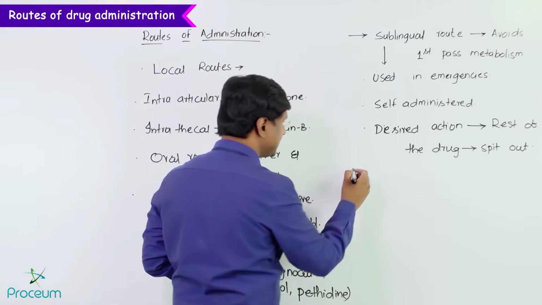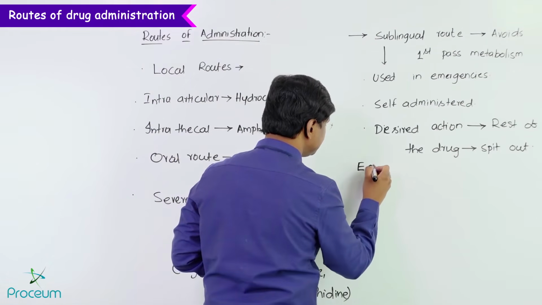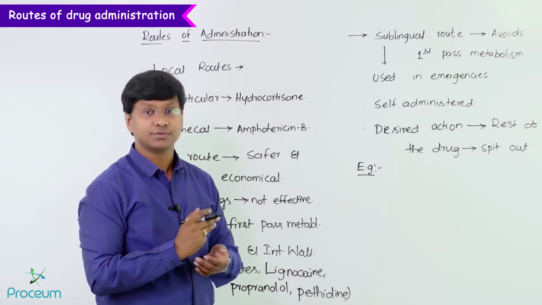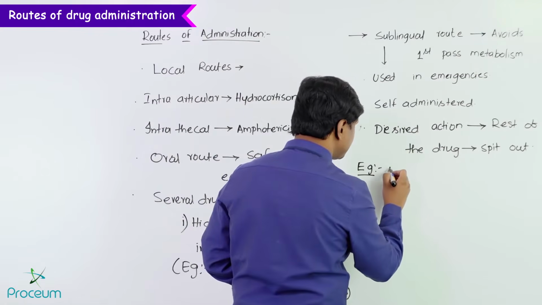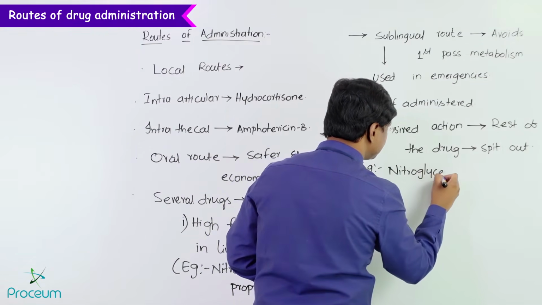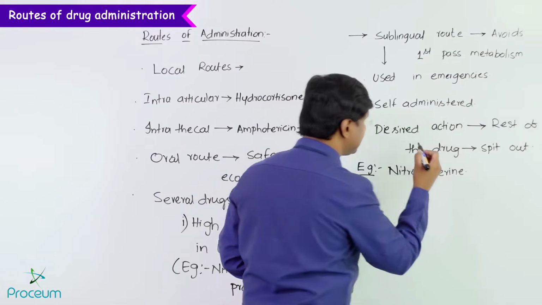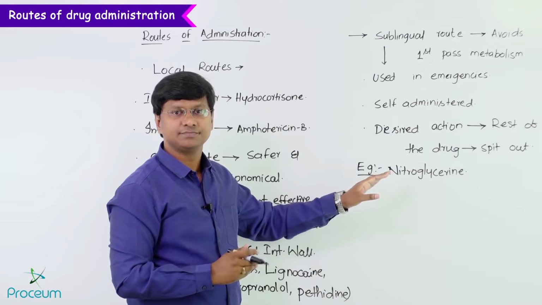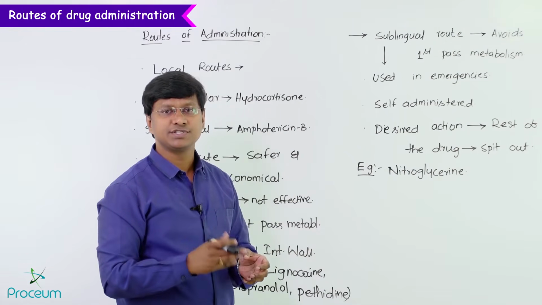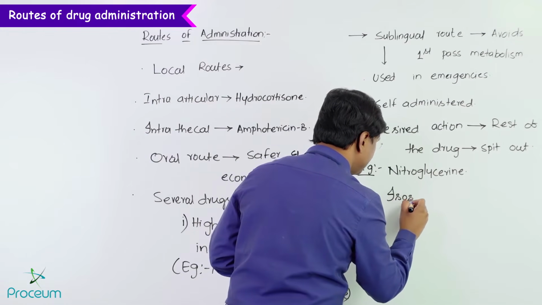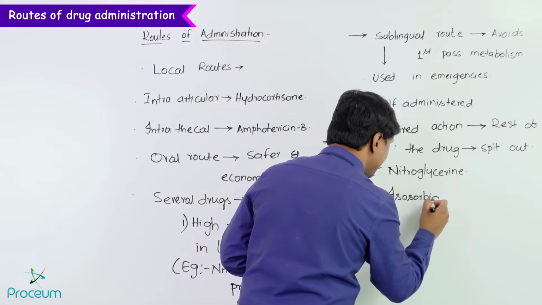Now, what are the examples of the drugs which are administered by the sublingual route? They include nitroglycerin, and next to nitroglycerin we have some more nitrates, that is isosorbide dinitrate.